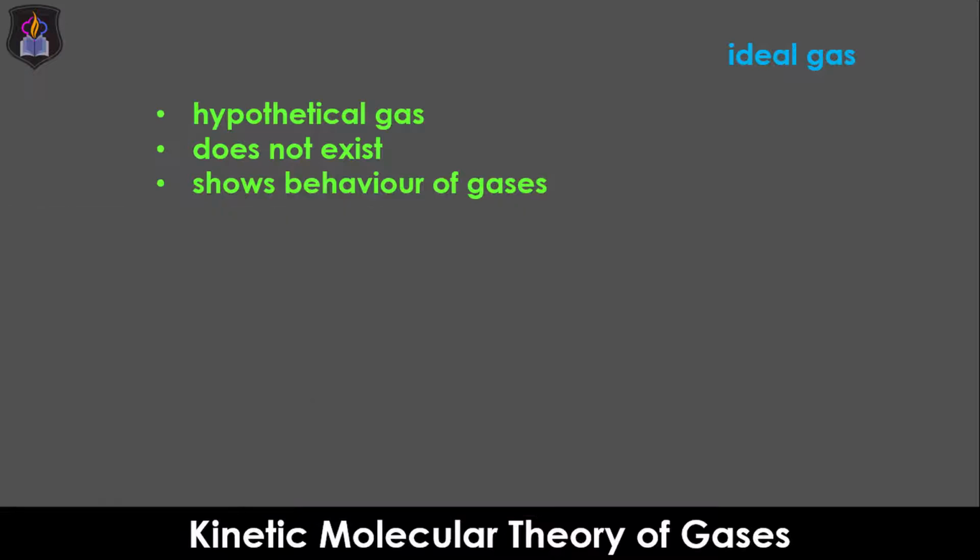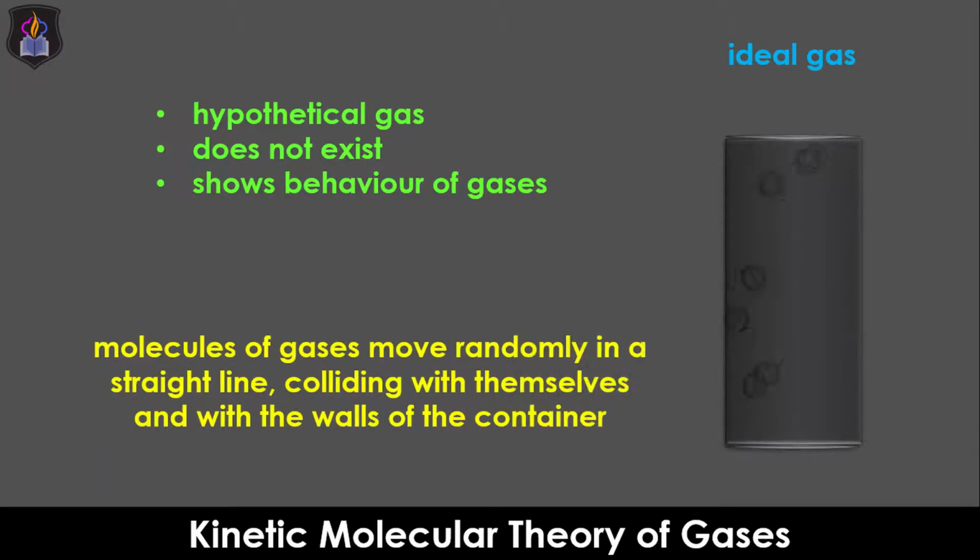The first postulation of the theory says that the molecules of gases in a vessel move randomly in straight lines, colliding with one another and with the walls of the vessel. As these molecules collide with the walls of the vessel, they do so with certain forces over small surface areas of the walls. These collisions result in the average force per unit area exerted by each molecule, which is the pressure of the gas. This explains why gases exert pressure on any surface they come in contact with.